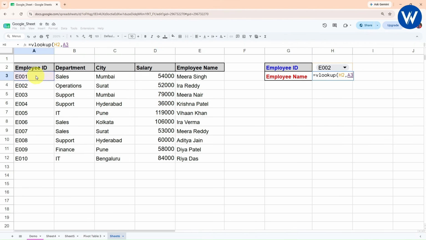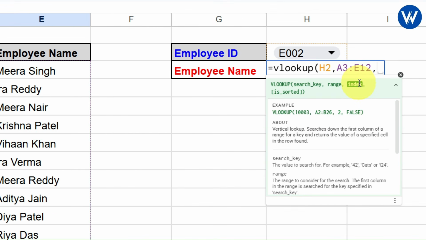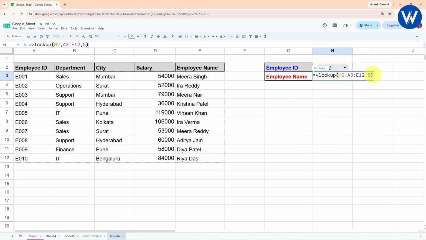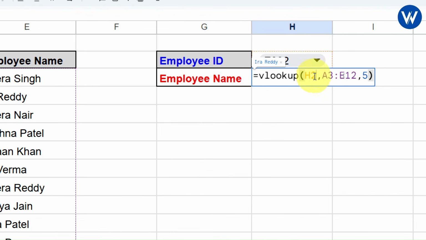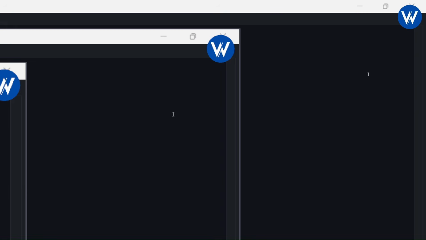Or what you can do is you can select the table in this way. Comma. Now you need to give the index. Index is nothing but the column which you want to return. The column is the fifth column, employee name, right? I will simply type here 5. Now close the bracket. I hope it is visible. Let me zoom in. So this is the H2 which is the lookup value, the range, and this is the index which is the column we want to return. Let me zoom out.